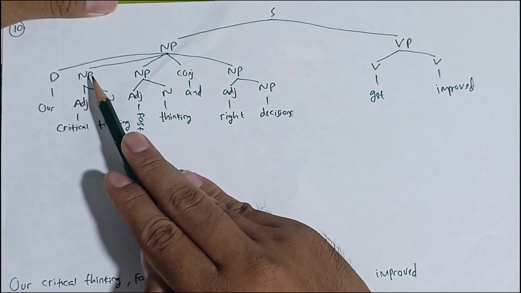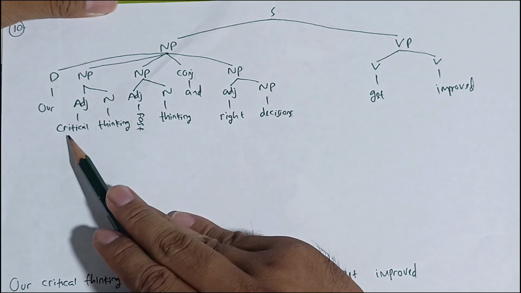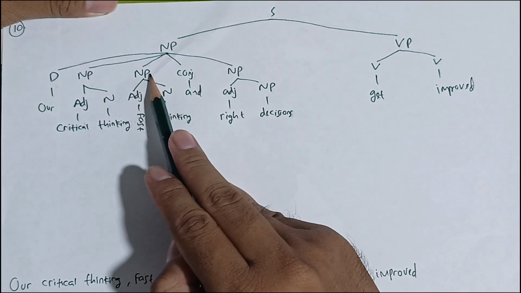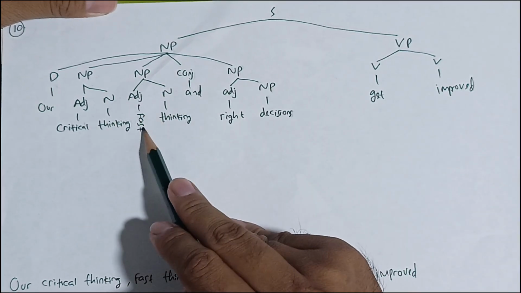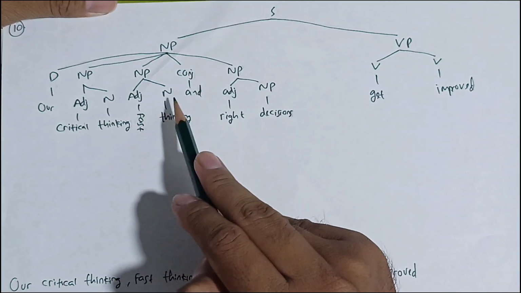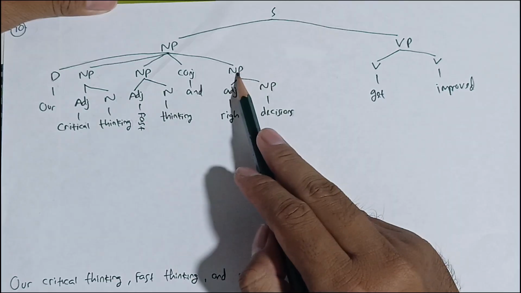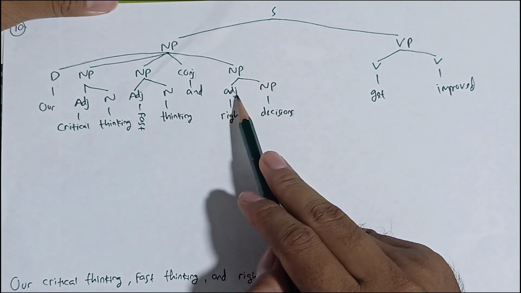The first noun phrase is formed by an adjective and a noun. The adjective is critical, the noun is thinking, and then the second noun phrase is formed by an adjective and a noun. Also, the adjective is fast, and the noun is thinking. The conjunction is and, and noun phrase 3 is formed by an adjective and a noun phrase.